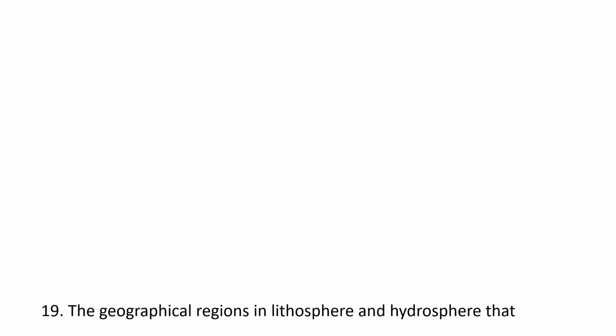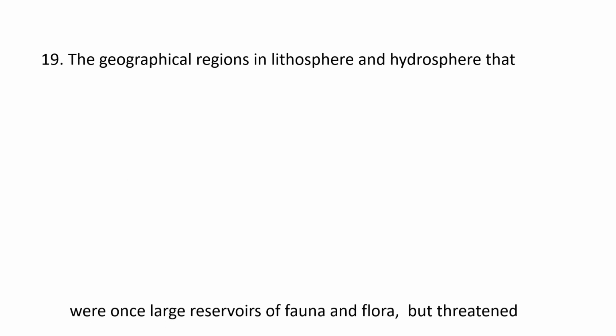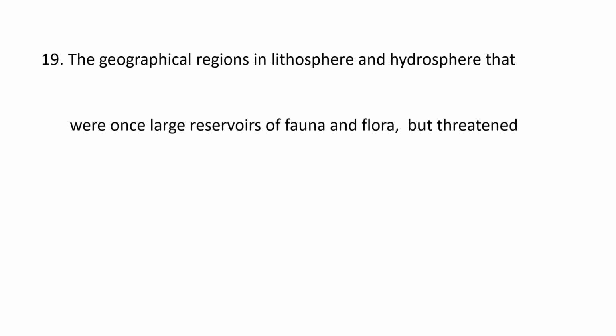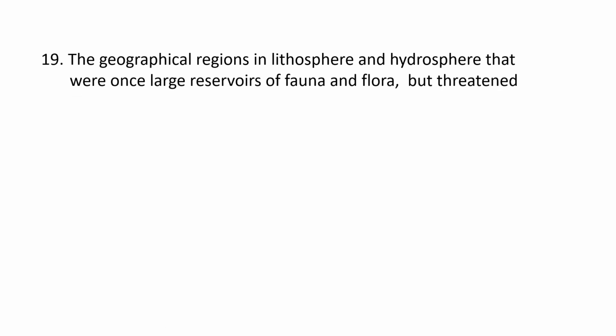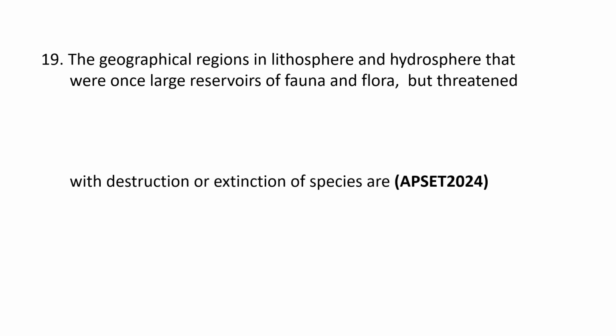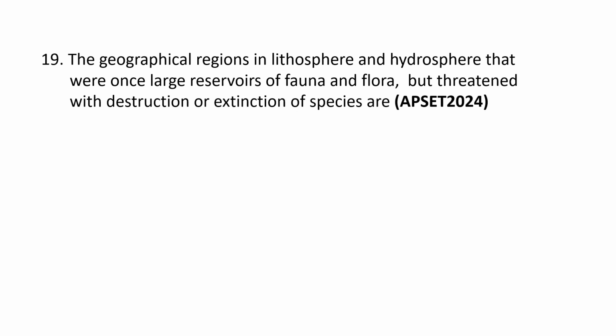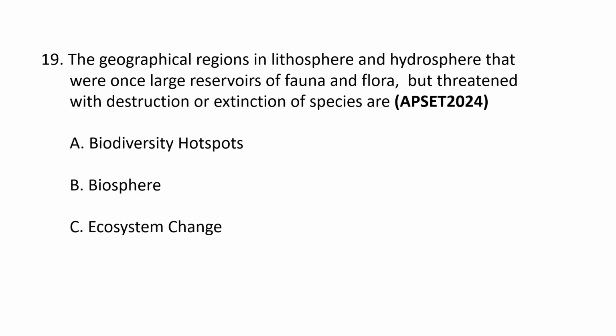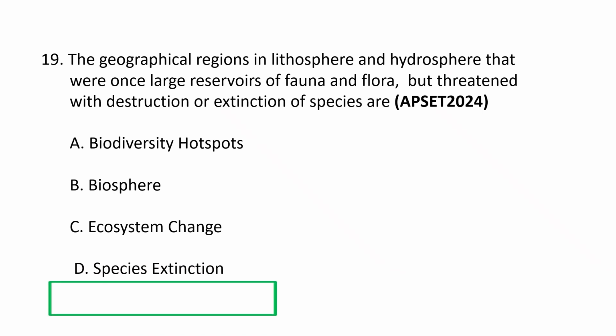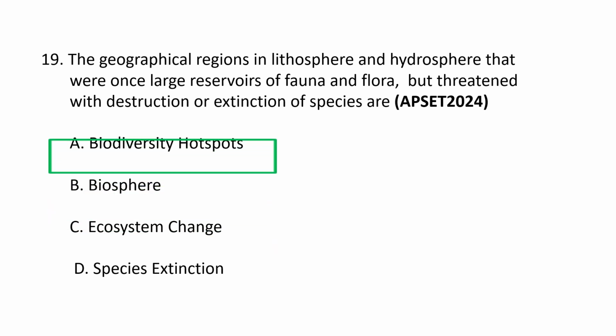Next question. The geographical regions in the lithosphere and hydrosphere that were once large reservoirs of fauna and flora but are threatened with the destruction or extinction of species are A. Biodiversity hotspots, B. Biosphere, C. Ecosystem change, and D. Species extinction. So the correct option is A.